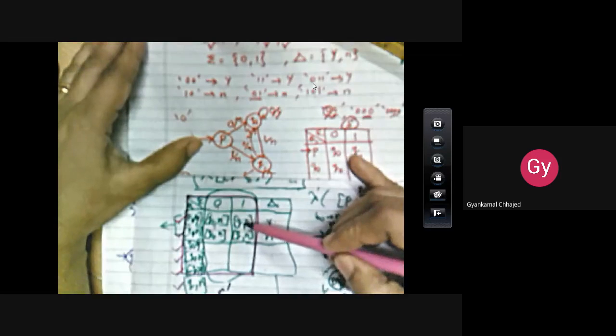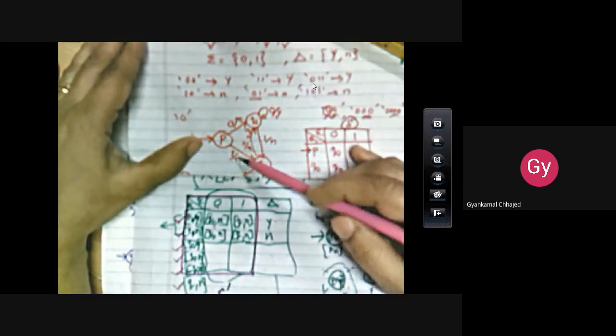Okay. I hope you are able to see it. Now I can take this figure for reference. See here, P on 1 goes to which state? Q1 state, so Q1 is written.